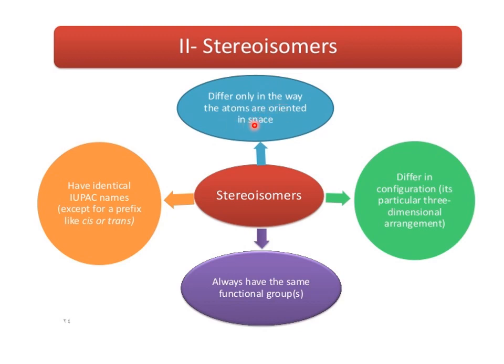This is the simplest diagram which represents stereoisomerism, meaning stereoisomers can have identical IUPAC names except for their prefixes like cis or trans, differ only in the way that atoms are oriented in space, differ in configuration, its particular three-dimensional arrangement. Stereoisomers always have the same functional groups. These are the properties of stereoisomers.